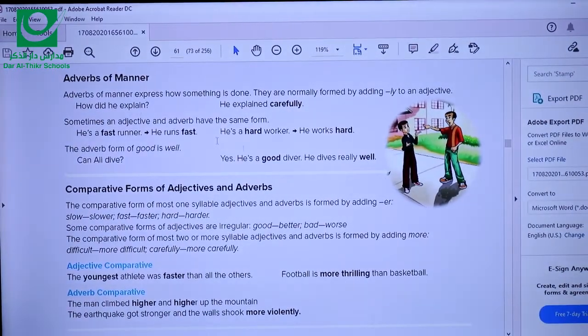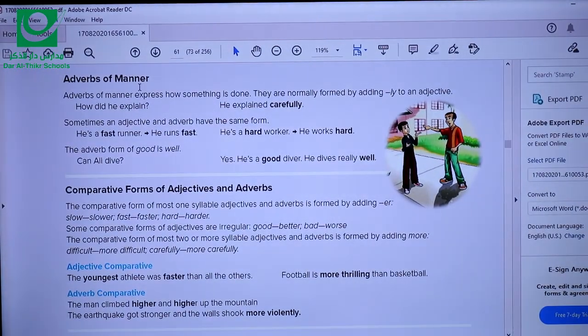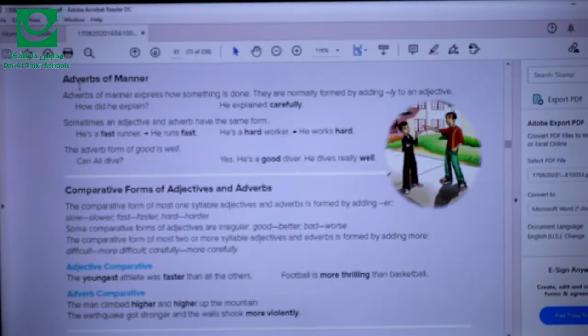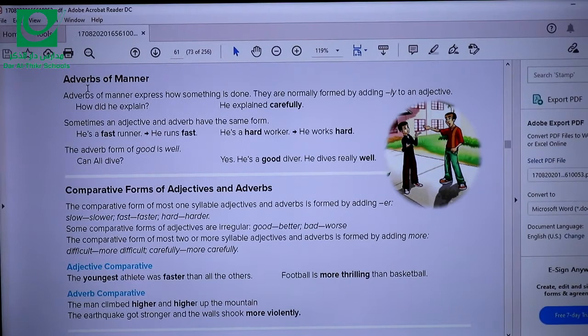Today's lesson is about adverbs of manner. What is an adverb? An adverb is a word that is used to describe a verb. It tells us how a verb or how something is done. So adverbs of manner express how something is done. They are normally formed by adding ly to an adjective.